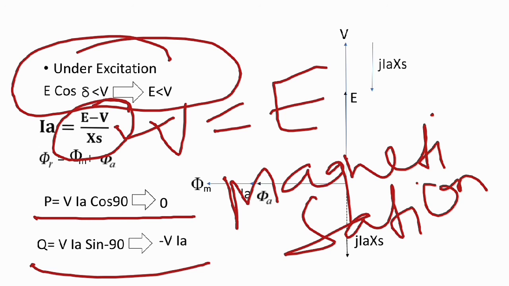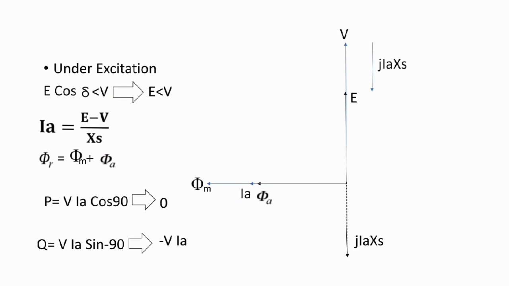Through this way we have completed one topic, actually part of one topic. In my very next lecture we will see what impact happens in the on load condition of excitation.